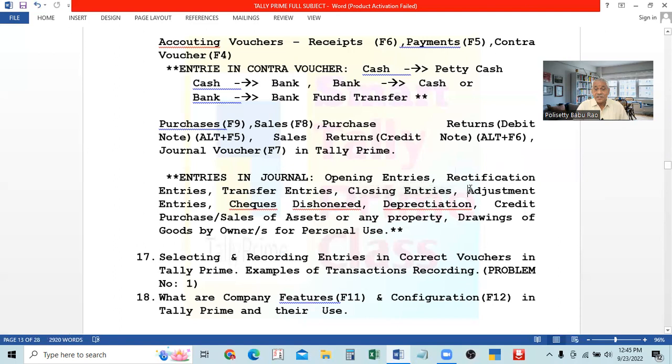And then adjustment entries. What is meant by adjustment entries? If you become a student, you will understand all this. The principle is that every year you have to take into account only the expenses or incomes of that year to know the real profit or loss. For next year's income, you cannot take it in this year. Or next year's expenses, you cannot take them in this year. Last year's expenses, you cannot take in this year. So each year, only the expenses and income related to that year should be taken into account.